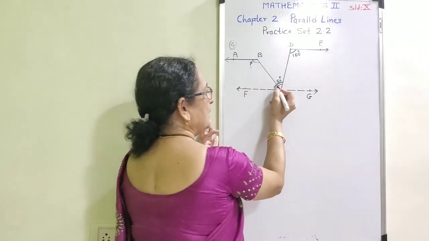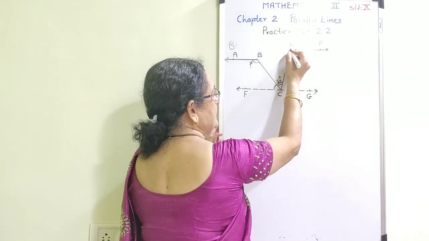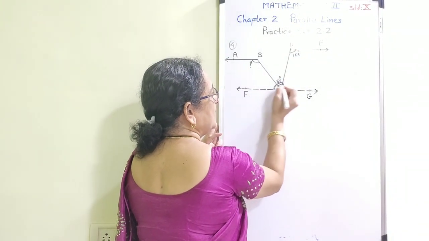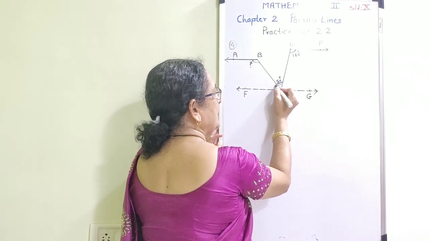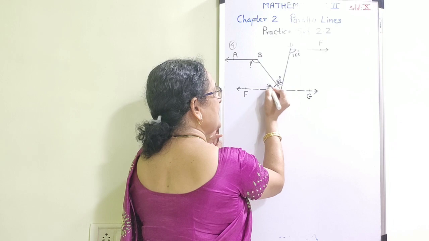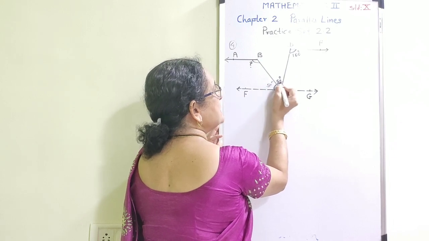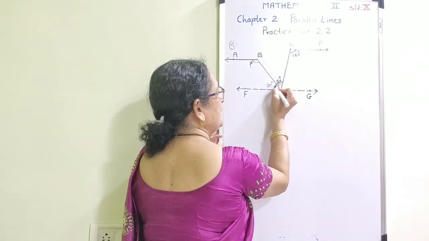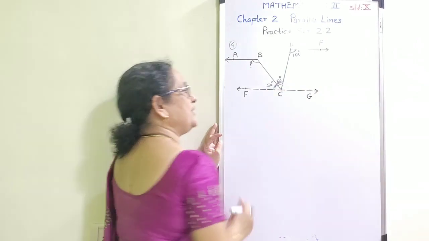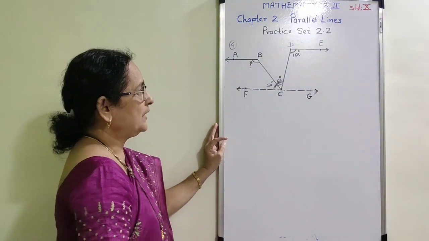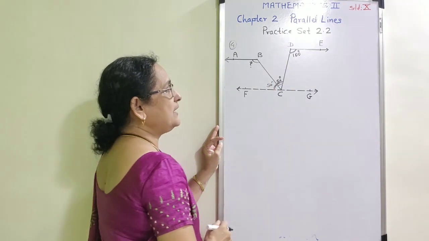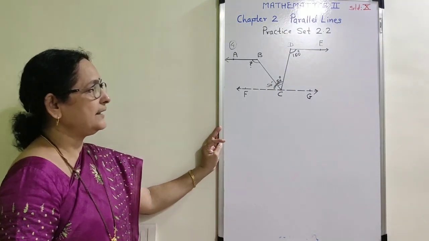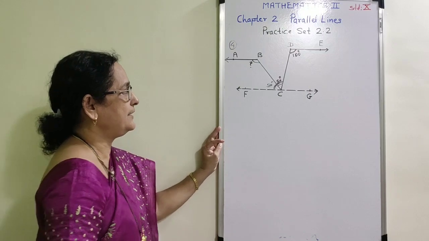But here, the alternate angle is D, C and F. We are having measure of this angle as 50 degree, and therefore measure of the remaining angle should be 50, since the entire angle is of 100 degree. Now we are going to write this step, that we are getting this measure as 50 and 50. The total angle is equal to 100 degree.